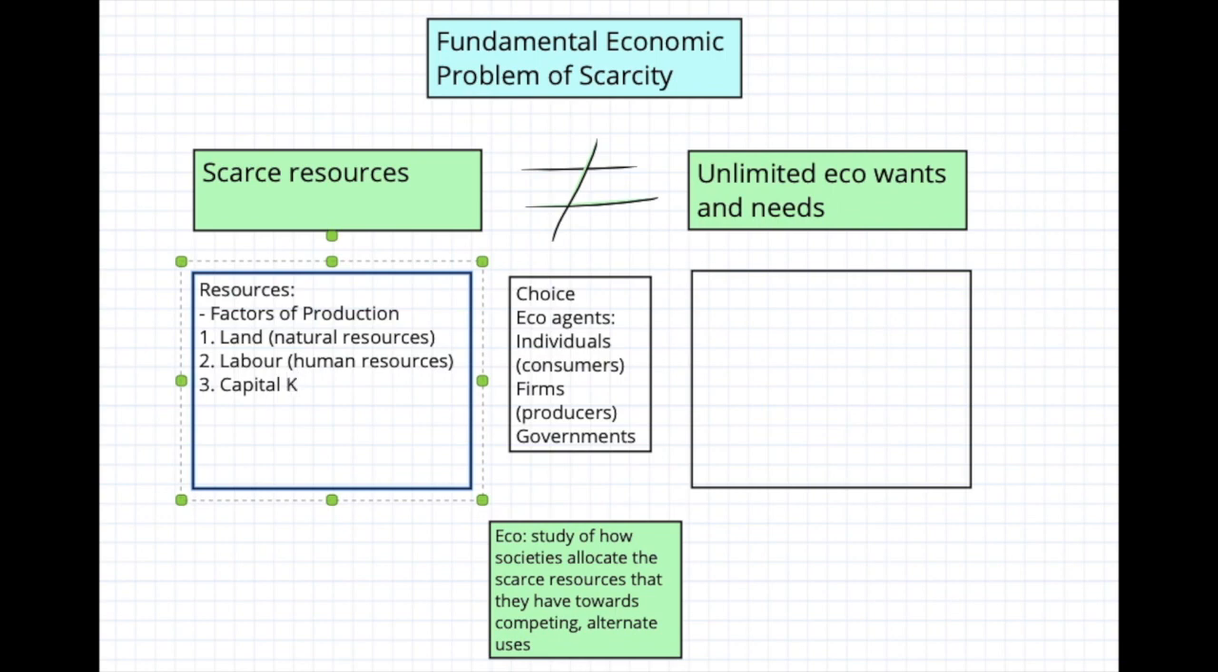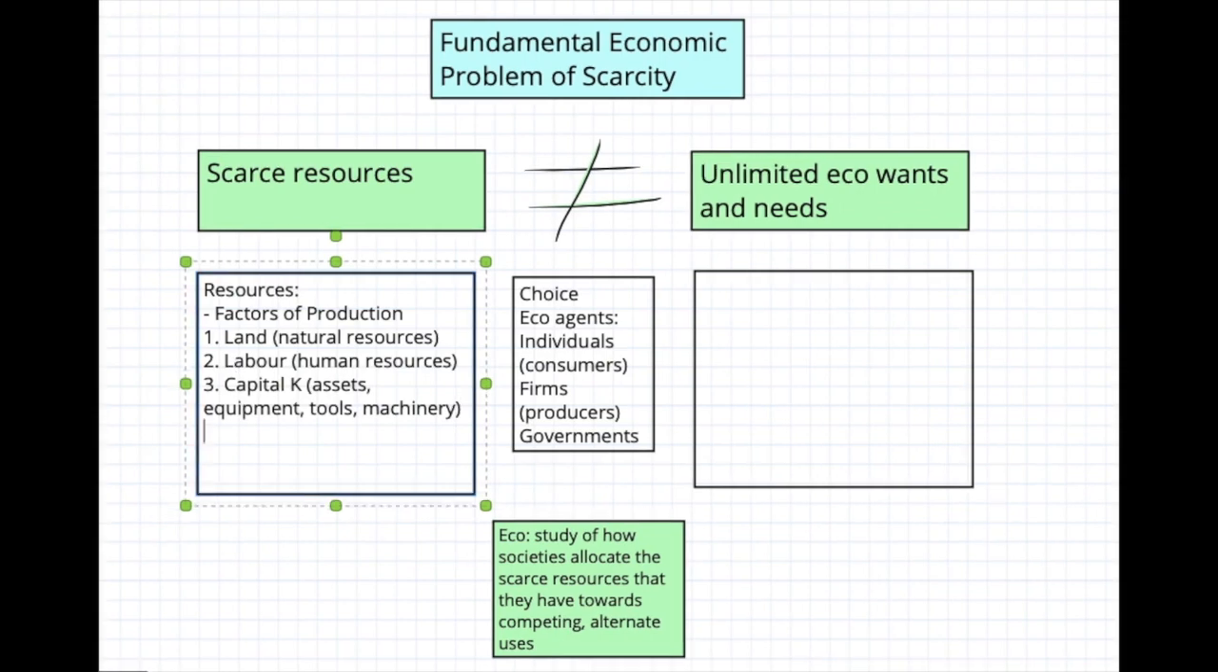Capital is going to be all of your equipment, all your assets, all your tools, all your machinery. That's going to be part of your capital. Capital is going to be helping and assisting land as well as labor in producing the output that they have to produce.